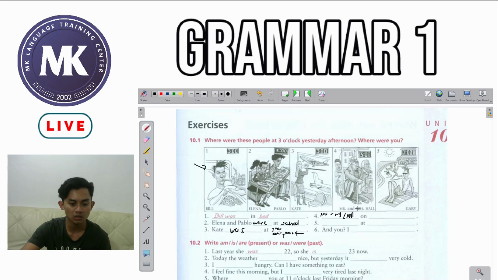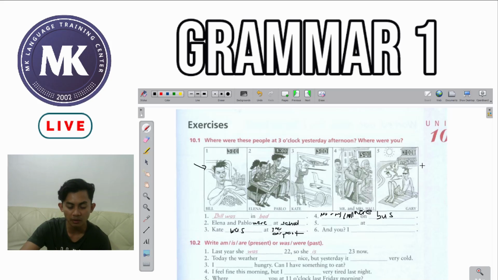So we still use here were. Were on what? So it looks like they're on a public transport. So it could either be a train or it could be a bus. But I would prefer to use a bus because it's short and easy to write on the computer because I am using a mouse.